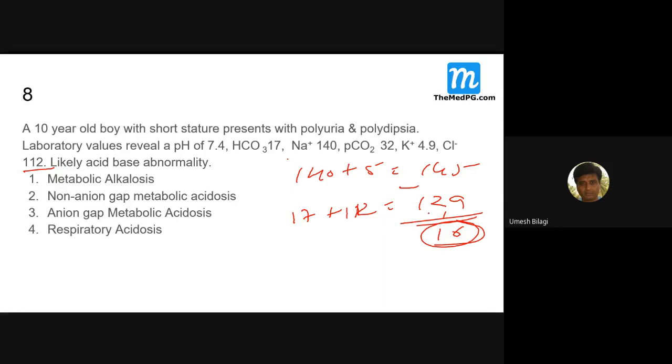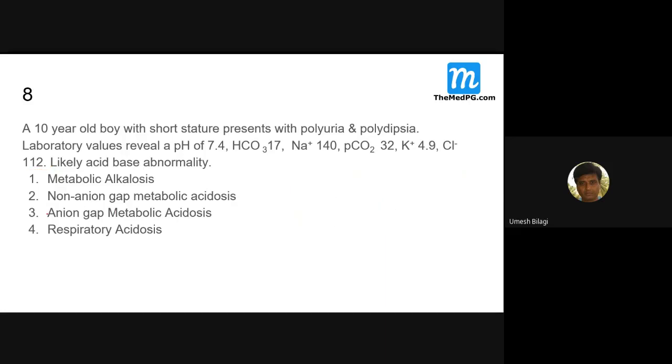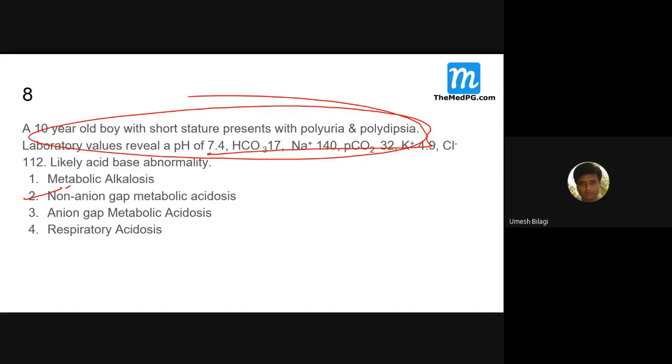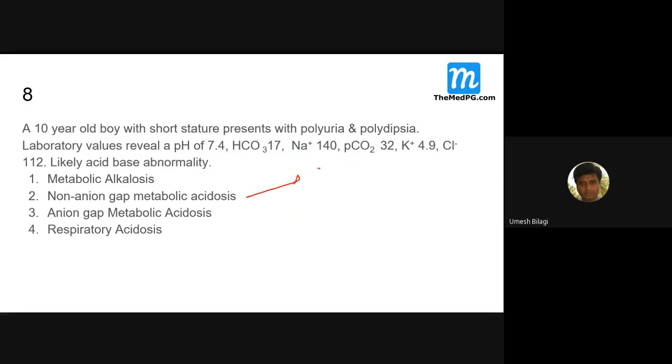So you have two choices here: non-anion gap and anion gap acidosis. Clinically, the whole picture looks like diabetic ketoacidosis, which usually produces an anion gap acidosis. These patients may later develop it when the acid keeps adding up. Initially, they may be like this, so this ABG suggests this answer. Got it?